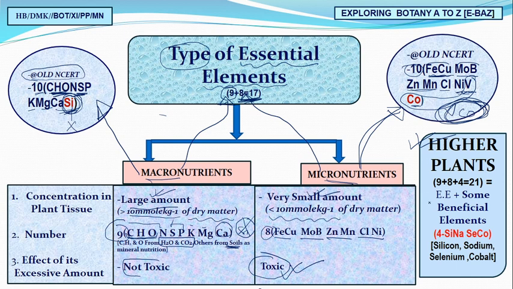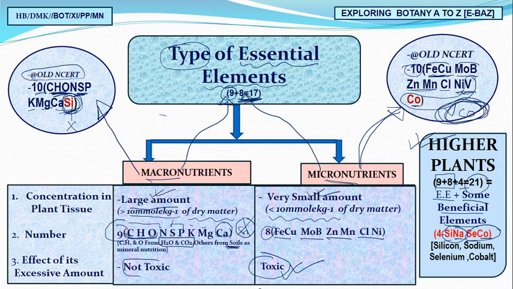The total number of elements will be asked. So essential elements, as I discussed, are 9 plus 8, 17, but there are also some beneficial elements. The total number of beneficial elements is 4. These are silicon, sodium, selenium and cobalt. So remember, with a very good mnemonic, SINA-SECO. I think you must remember SINA-SECO. A very good mnemonic to remember. So the total number is 4, SINA-SECO, and now the total number is 21.